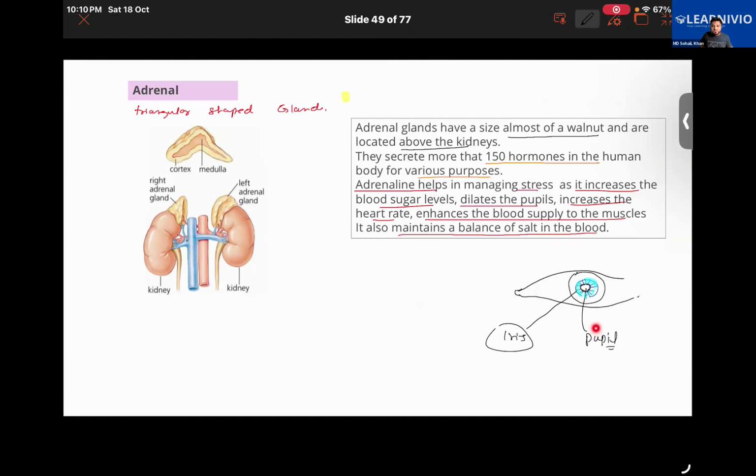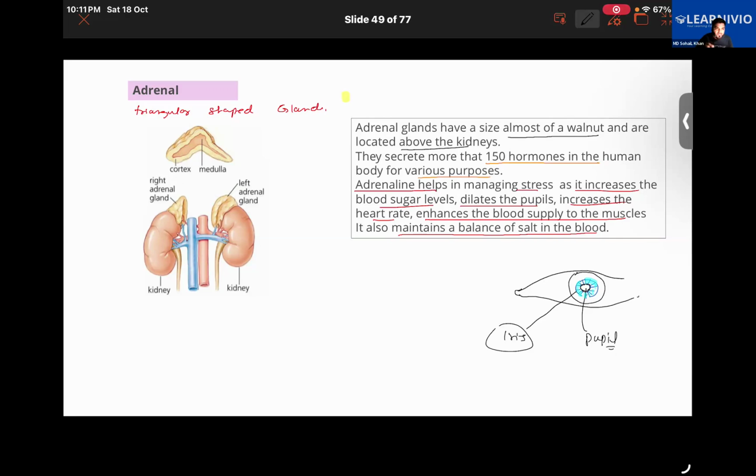Sometimes this pupil becomes bigger in size, while sometimes it becomes smaller. The dilation of the pupil is controlled by the adrenaline hormone. It's the widening of the dark center. Suppose, for example, I were to flash light in my eyes and look at myself in the mirror, I would find that my pupil becomes smaller.